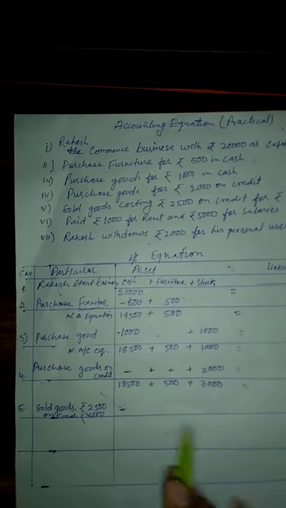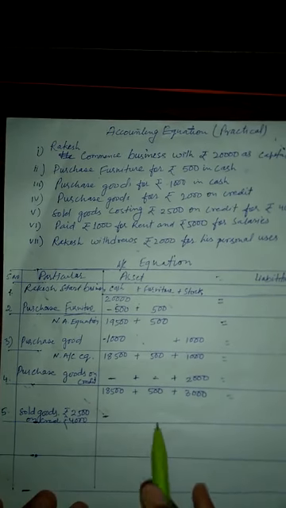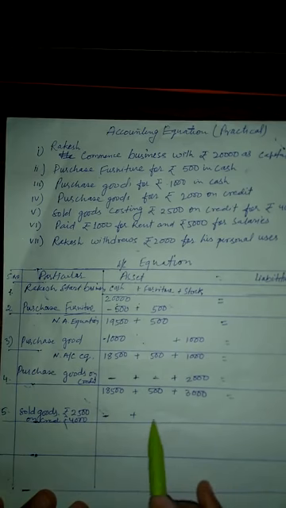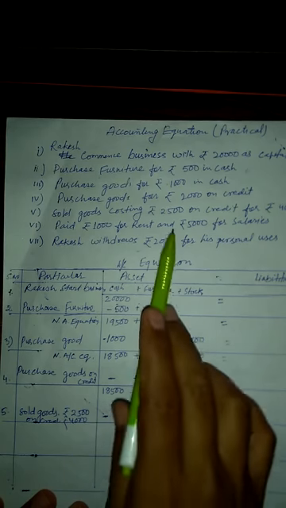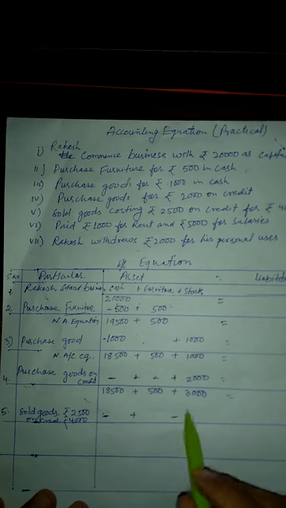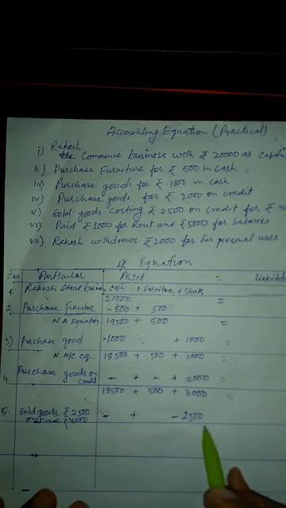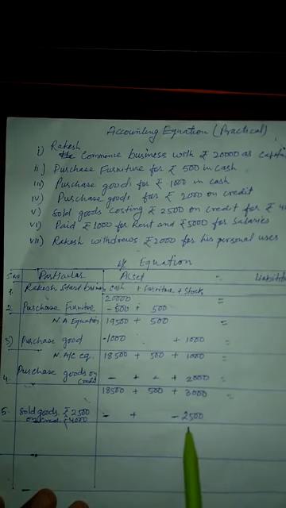There is no effect on cash because he sold goods on credit. He sold goods of rupees 2,500, so stock reduces by rupees 2,500.